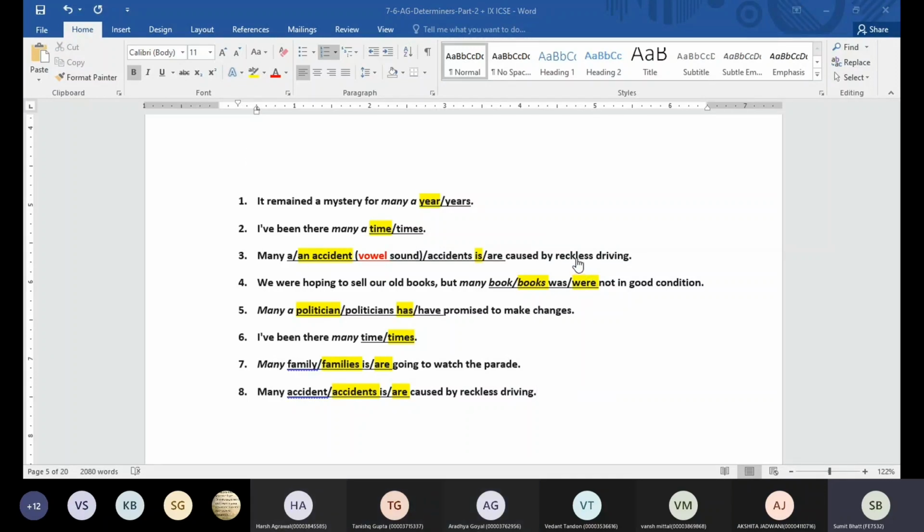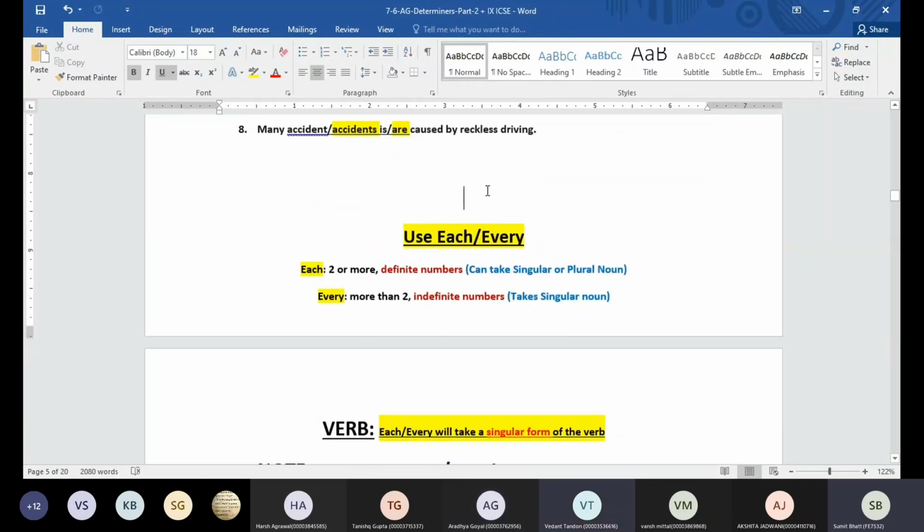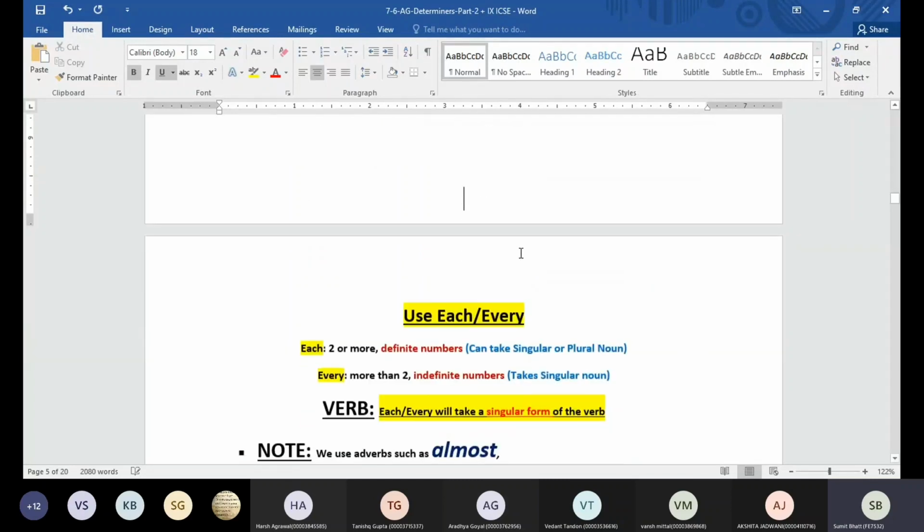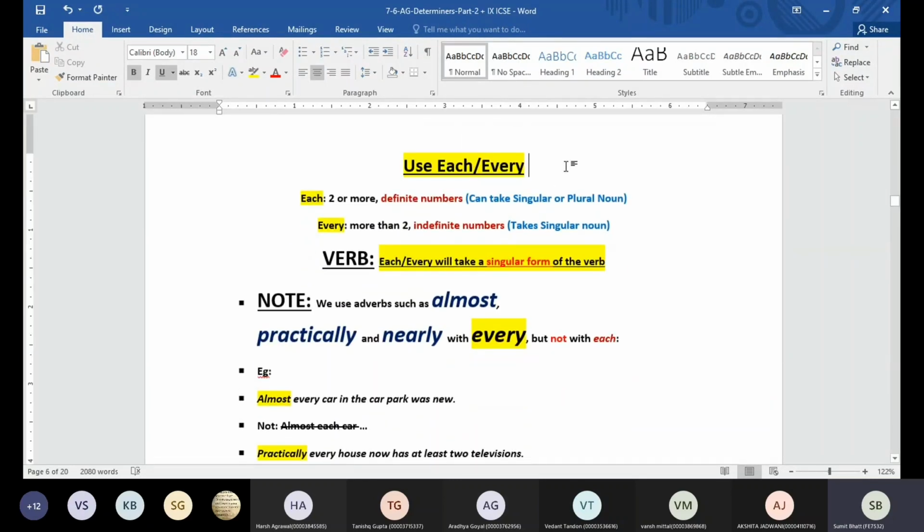You just need to know that if we get sentences using many a, many an, remember, we are going to use a singular noun, singular verb, and singular form of the pronoun. Generally, if it is a tense-based exercise, they are going to ask you for the verb. So use the singular form of the verb. Don't think many is given, so we are going to use a plural verb. Okay, beta.